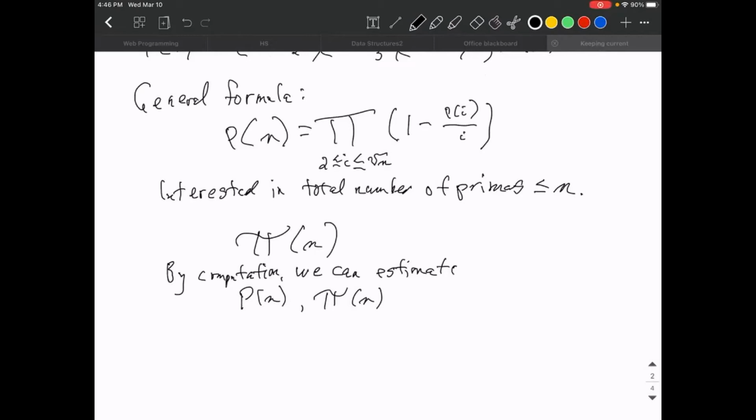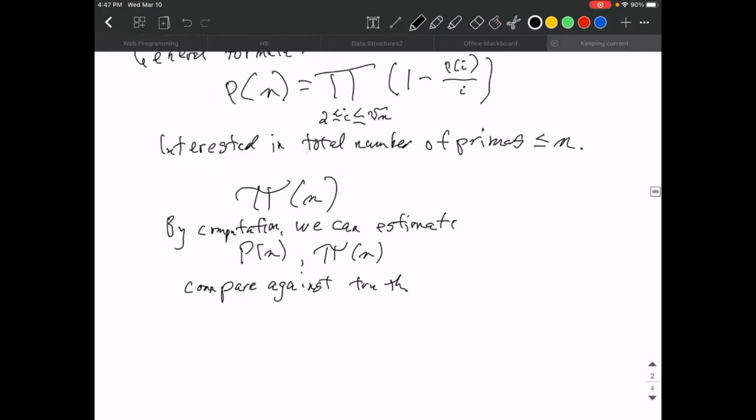We can estimate this by going up by squares. And we would look at P of 2, P of 2 squared, P of 3 squared, P of 4 squared, and so on. And we can then compare against actual values. Well, how do you compare against the truth? You find tables, and there are tables.